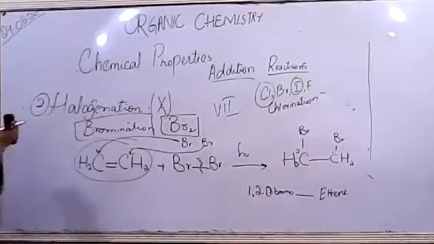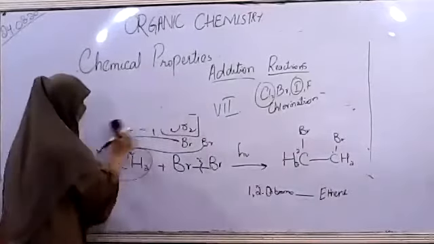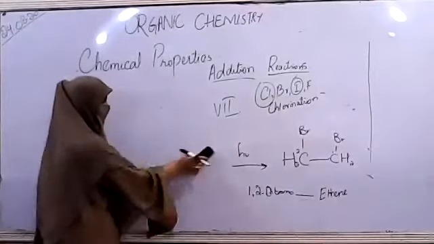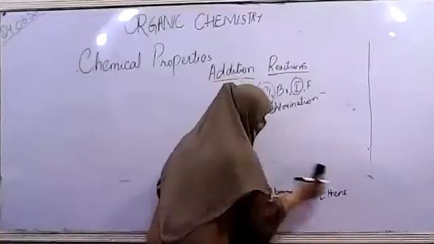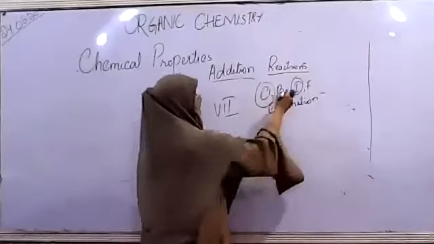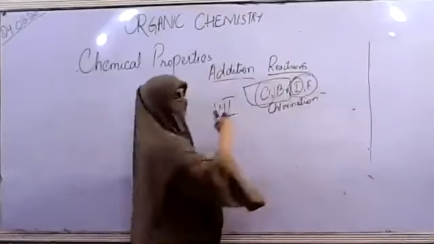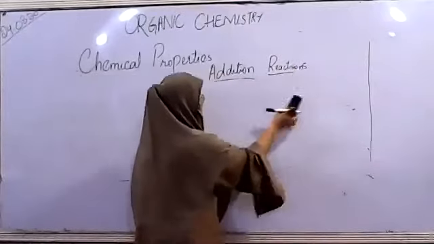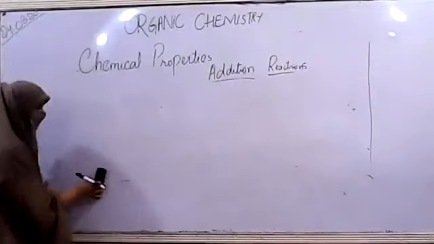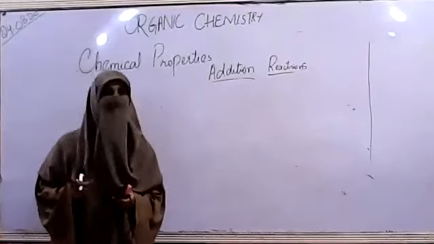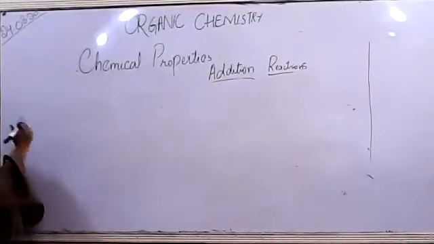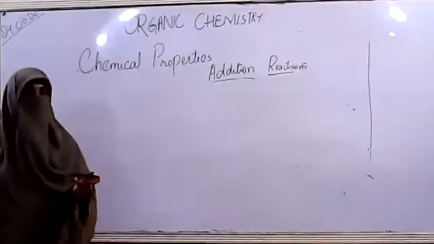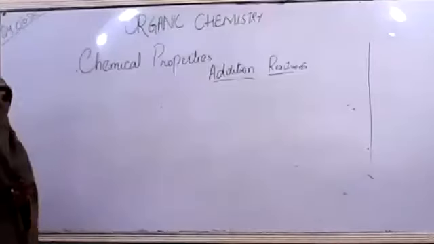Okay, addition of hydrogen. One more exception that I forgot to tell you: we were talking about the addition of halogens, but in the case of lower alkenes, we have only these two. Iodine and fluorine do not react in most cases because they are not very reactive. So they do not react with alkenes. If we want to make them react, we have to provide severe and harsh conditions. So in the case of alkenes, we have either chlorination or bromination. If we are talking about some other very reactive hydrocarbons, they can react.